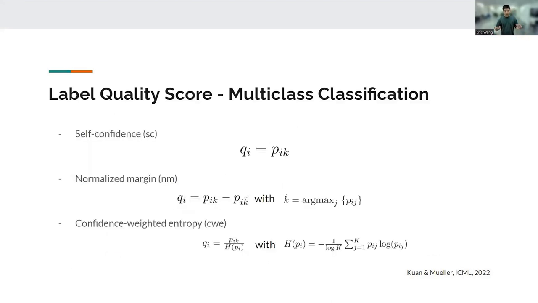CleanLab proposed three methods to assign a score to each label. The first one is self-confidence. It's simply that Qi is Pik, where k is the given label. The second, normalized margin, is Qi equal to Pik normalized by the probability of the model prediction. And the confidence weighted entropy also considers the entropy of the distribution of the model prediction.